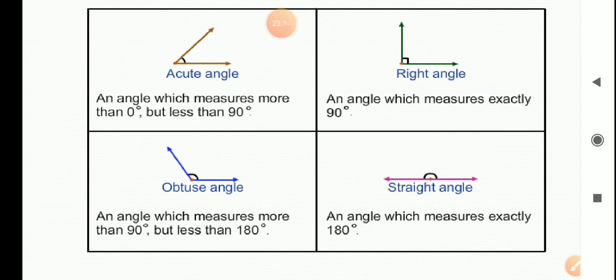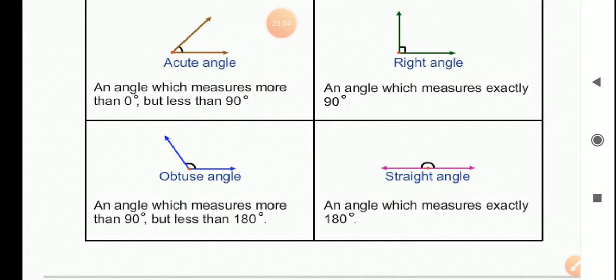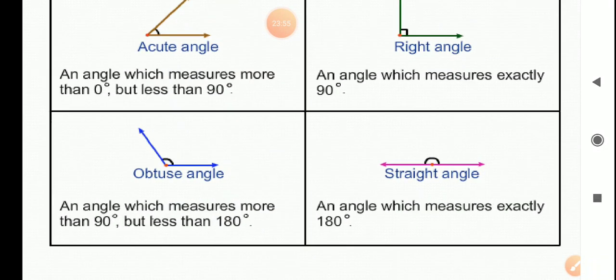Now, what do you mean by acute angle, or define acute angle? An angle which measures more than 0 degree but less than 90 degree. What is it saying?